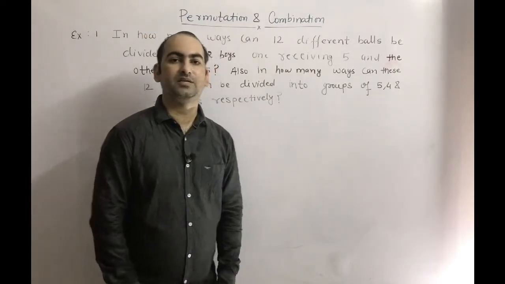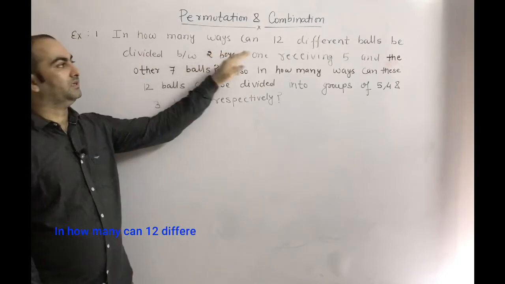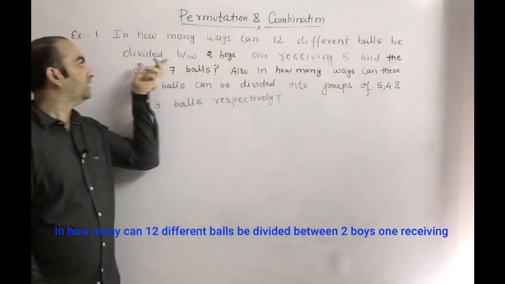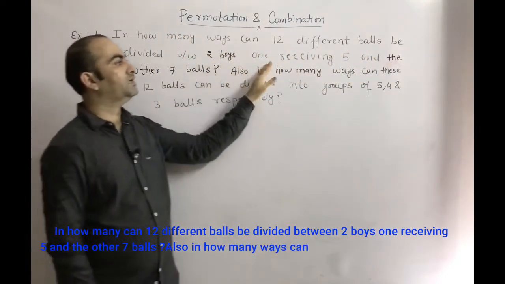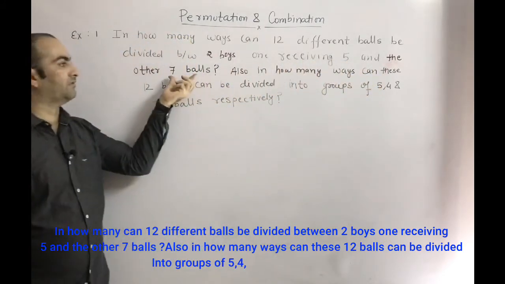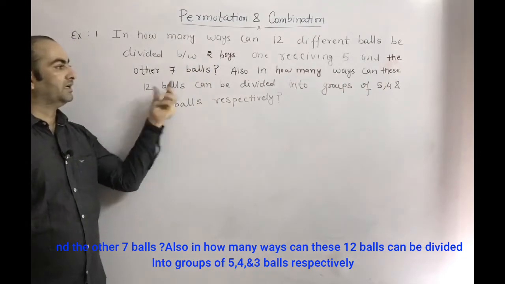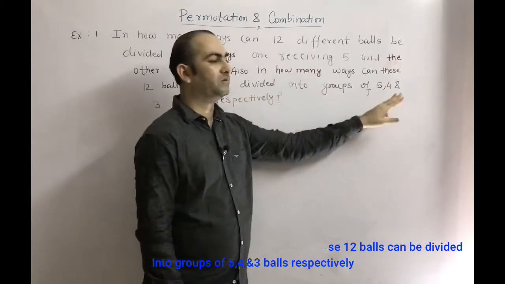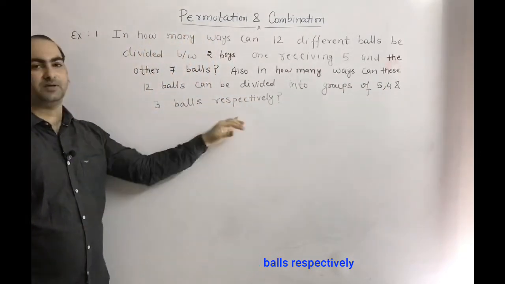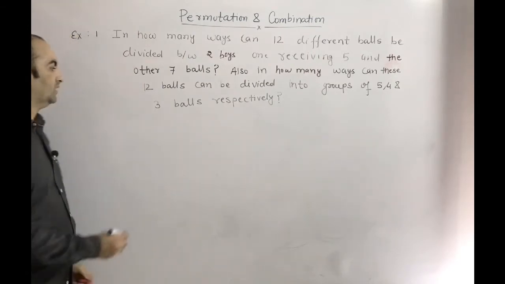So the first problem of today's lecture is: in how many ways can 12 different balls be divided between two boys, one receiving 5 and the other receiving 7 balls? Also, in how many ways can these 12 balls be divided into groups of 5, 4 and 3 balls respectively? So we have to solve the problem. Now the solution.